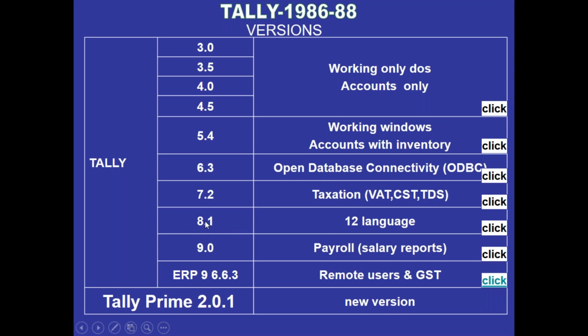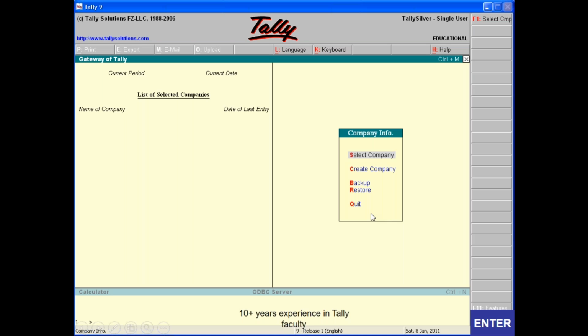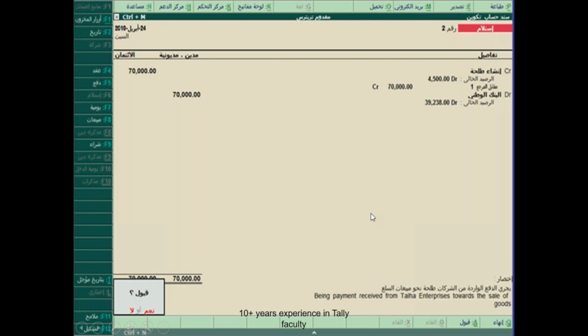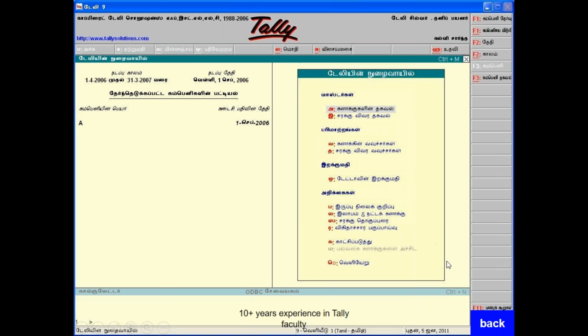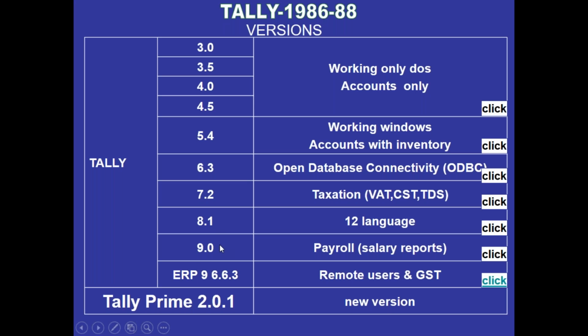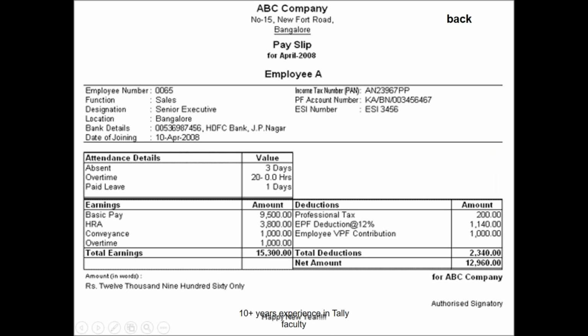But why change the version? If you add a new feature, for identification purposes you change the version name. In 8.1, support for 12 languages was implemented. Tally can manage English, Telugu, Tamil, Urdu, Kannada, Malayalam, supporting 12 languages in total. After 8.1, 9.0 was launched with payroll to prepare employee salary reports.